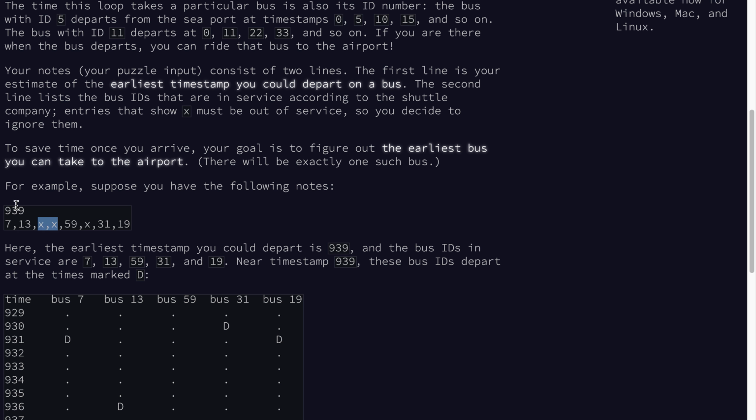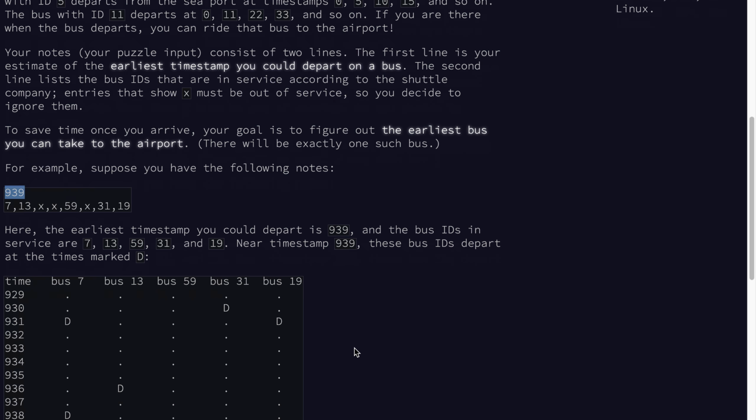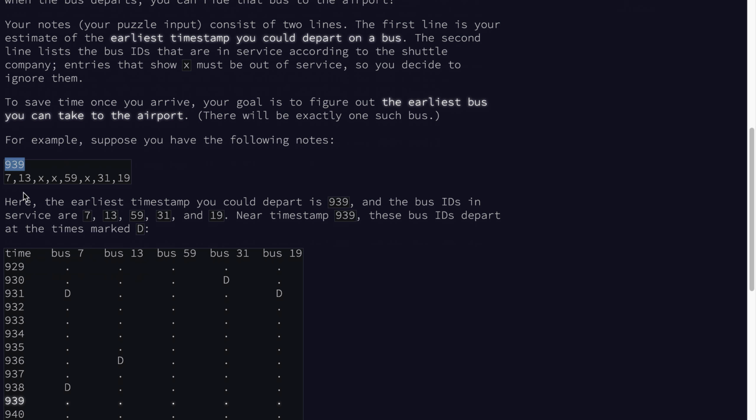So we want to look at this bus schedule and figure out what's the earliest bus we can grab to get to the airport. But we aren't going to be at the bus station until so many minutes after, this is like our earliest departure time. So I guess we have to get to the bus station. It'll take us, in this example, 939 minutes to get to the bus station. And so then after that, what's the first bus we can take?